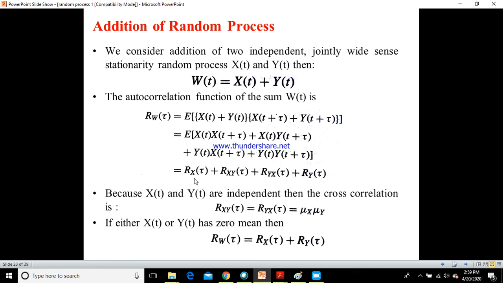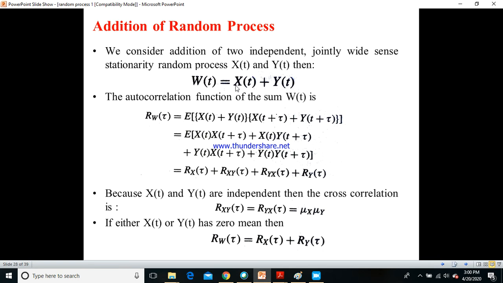Now the autocorrelation of this sum w of t is given by Rw of tau, which would be equal to the expectation of x of t plus y of t multiplied by x of t plus tau plus y of t plus tau.